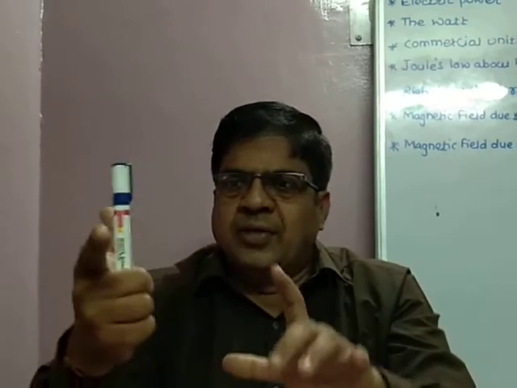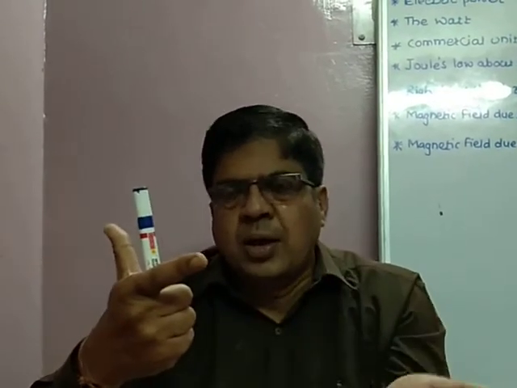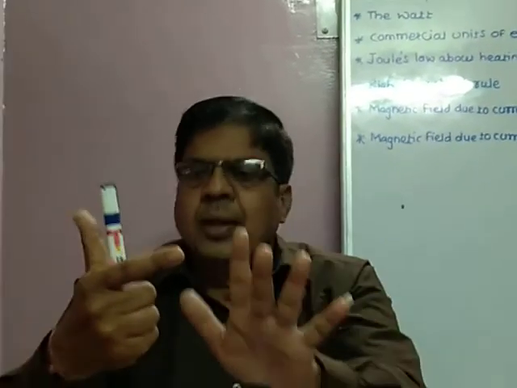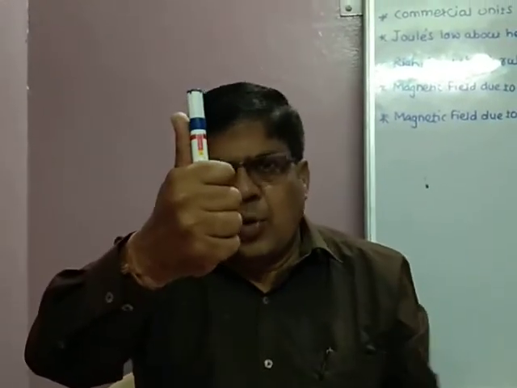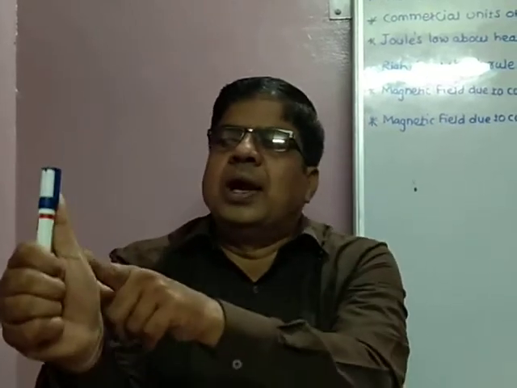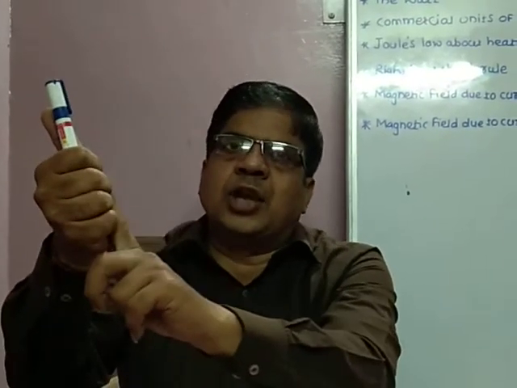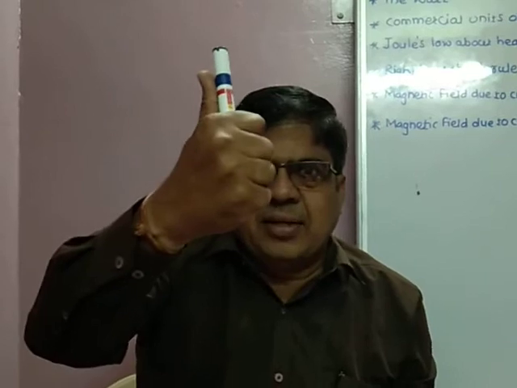Two minutes ago, I showed you a different position. That was the wrong position. That is Fleming's right hand rule. This was a mistake by me, sorry for that. This is actually the right hand thumb rule. This is right, only the direction of the current and the direction of the magnetic field. That is the right hand thumb rule.